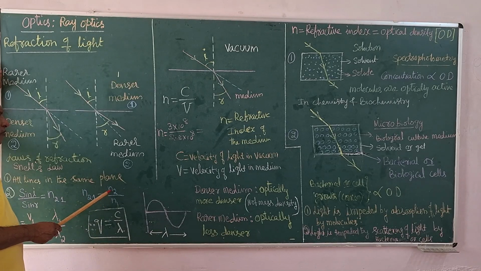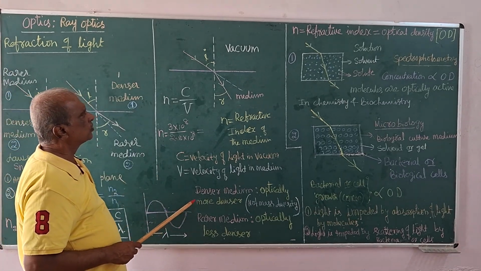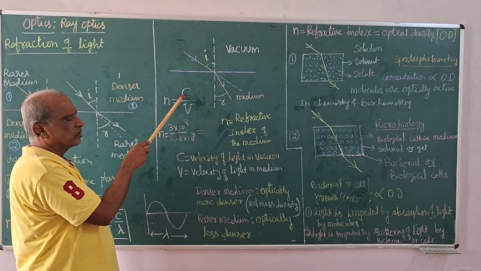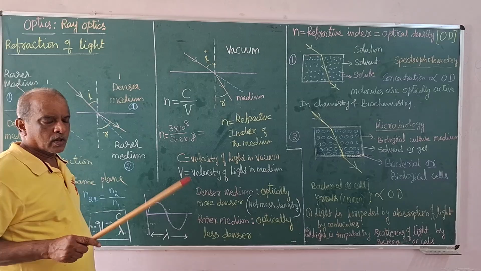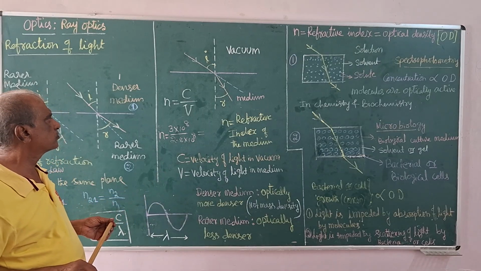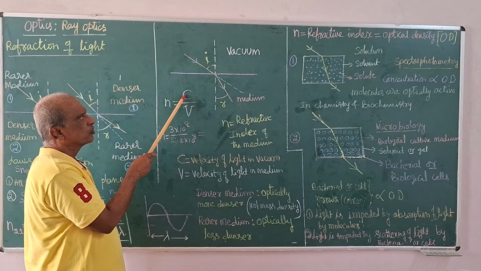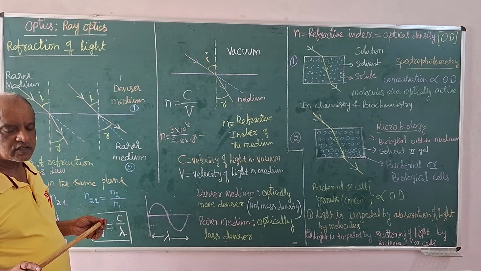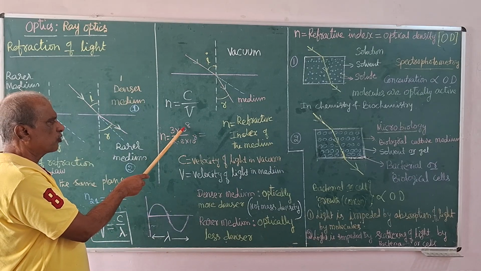The absolute value of the refractive index is with reference to vacuum. The refractive index of any medium is taken with reference to a vacuum, because in vacuum the velocity of light is always maximum, the highest velocity, 3 into 10 to the power of 8.